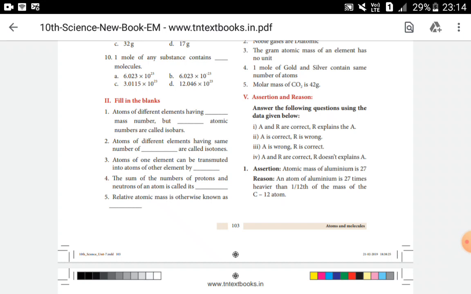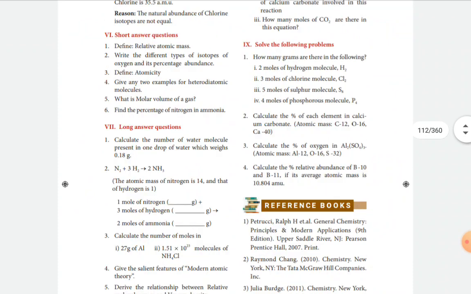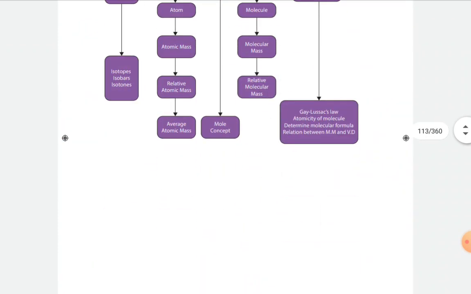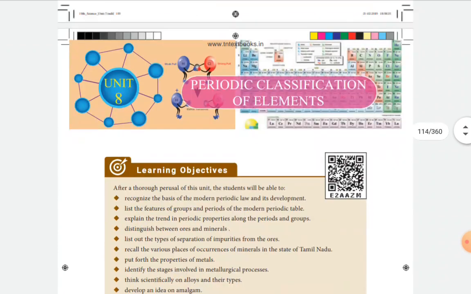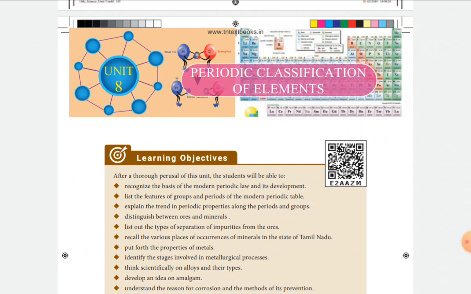So nowadays we are discussing periodic classification of elements, which is in your science book chemistry portion, unit 8. And already we have discussed periodic classification in 9th standard also.